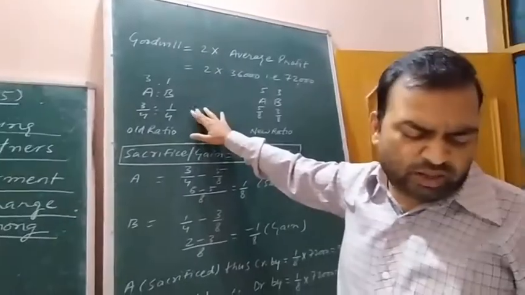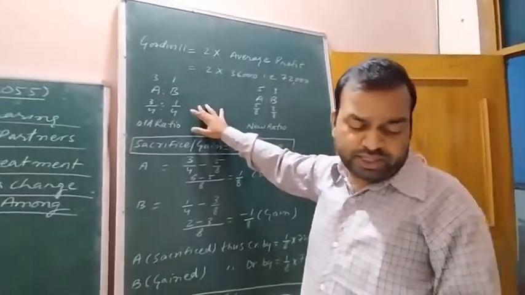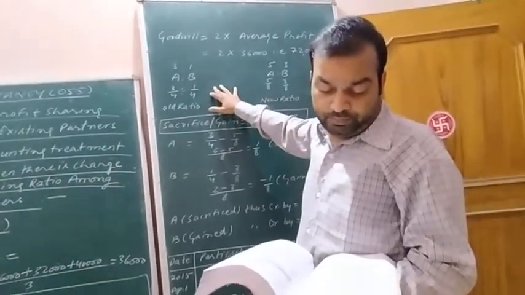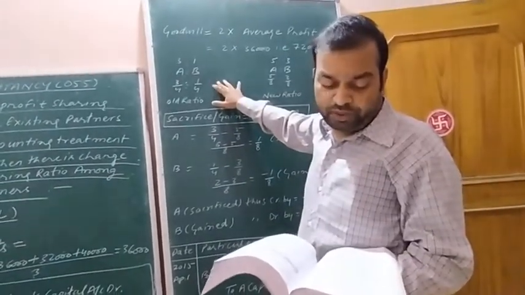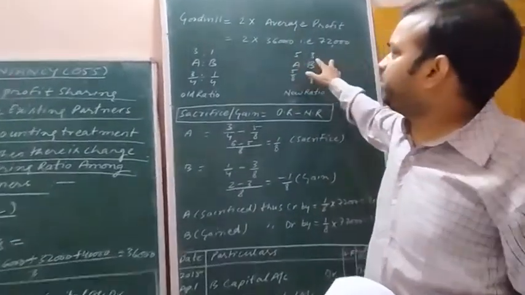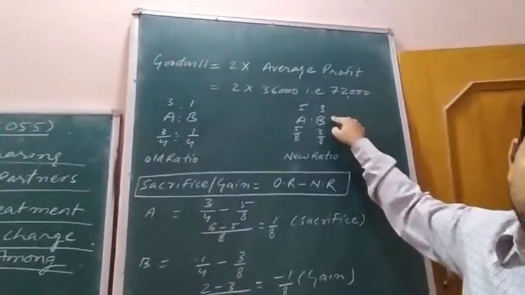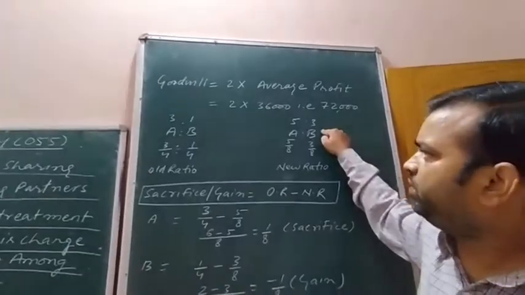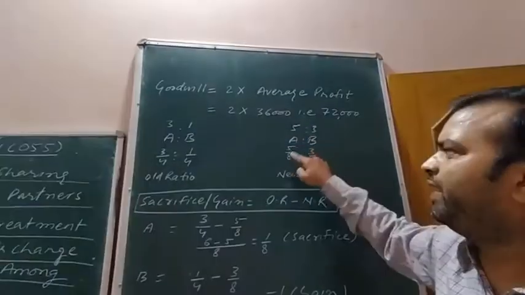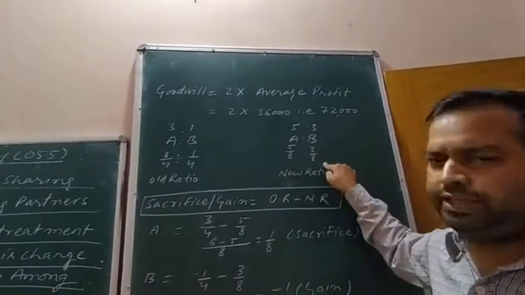Now further reading the question, it was decided that with effect from 1st April 2015, the profit sharing ratio will be 5:3. The new profit sharing ratio between A and B will be 5:3. The same procedure we will adopt: we add 5 and 3 and get denominator 8.